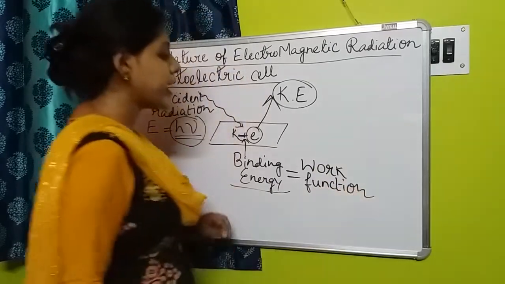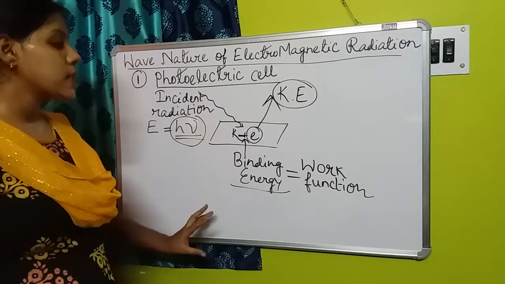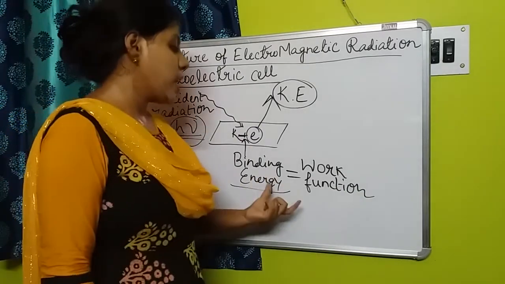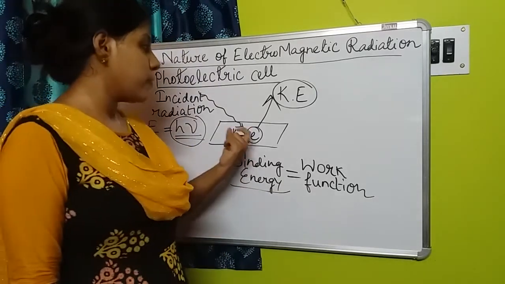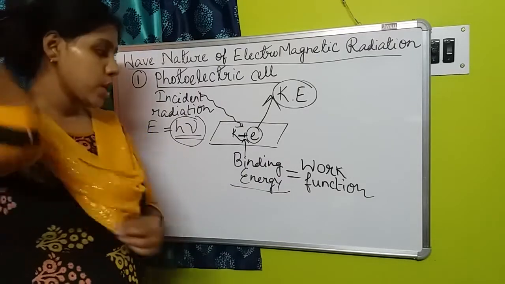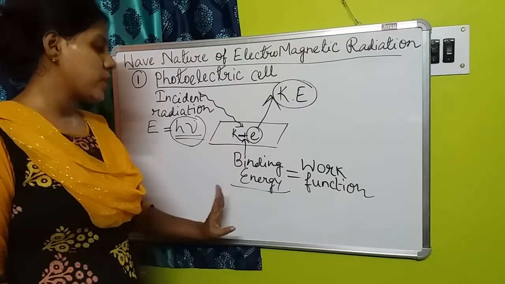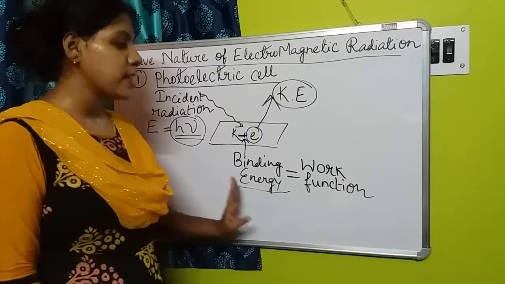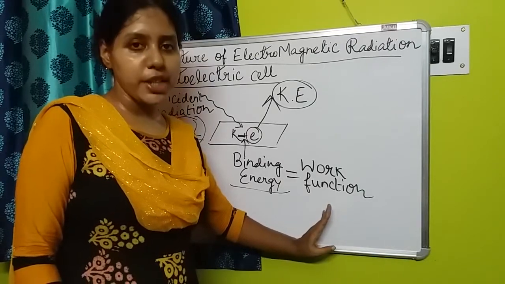This is very important here, work function. It is important because we necessarily have to remove the electron from the metal to use it in the formation of electricity. Initially we have to break this bond, and for this reason we have to supply the binding energy which will work to remove the electron.